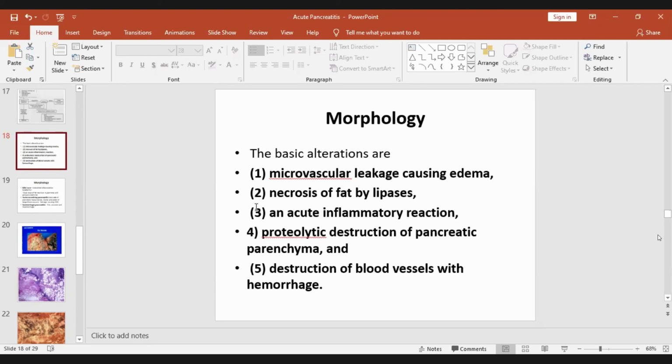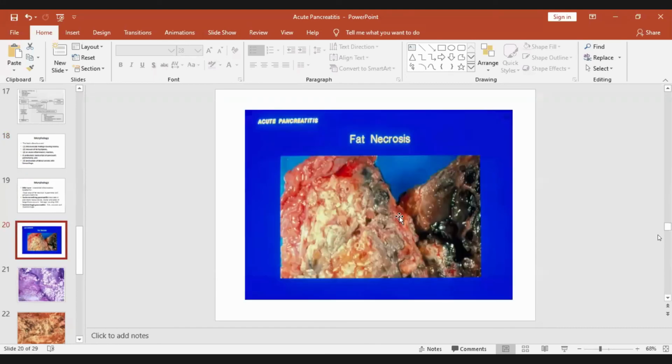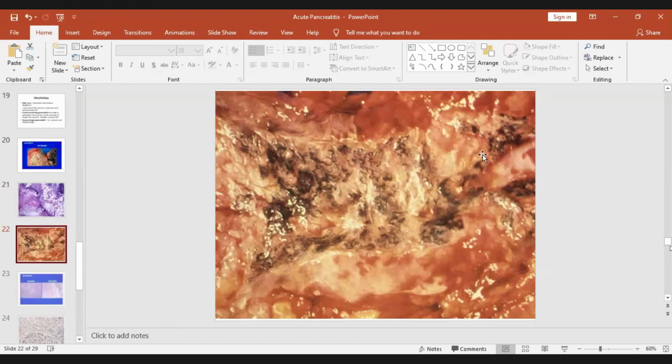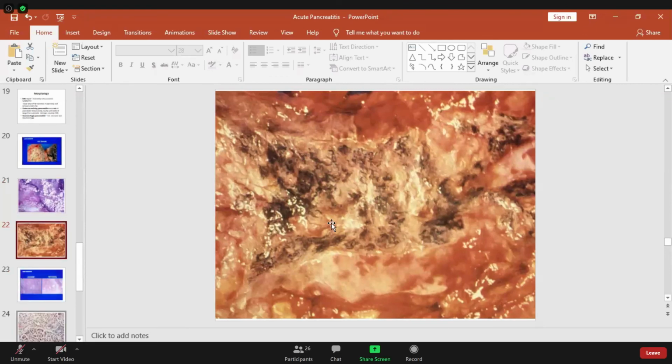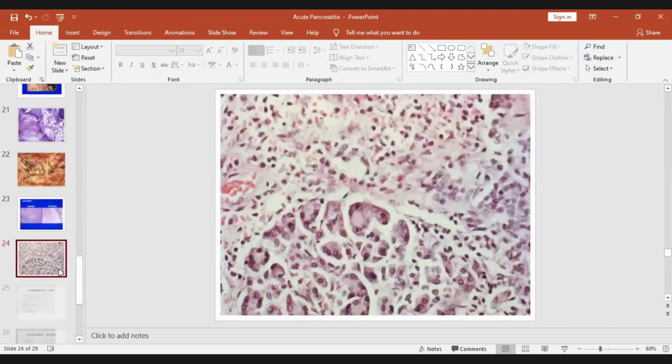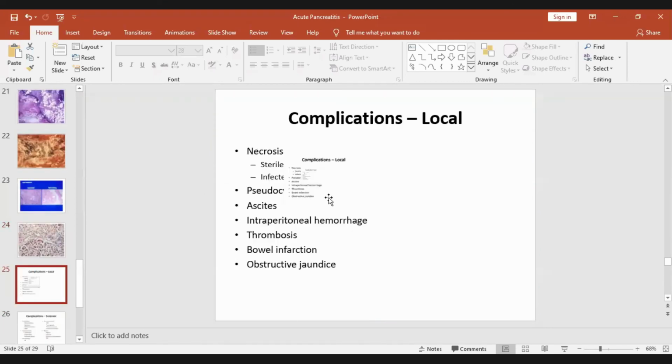So the main thing is it is a digestion of pancreatic tissue by the enzyme-activated secretions of the pancreas, self-digestion. And as I told you, there is a formation of calcium soap because of fat necrosis, because fatty acid release will cause it. This is necrosis of pancreatic tissue, and this is normal pancreas.